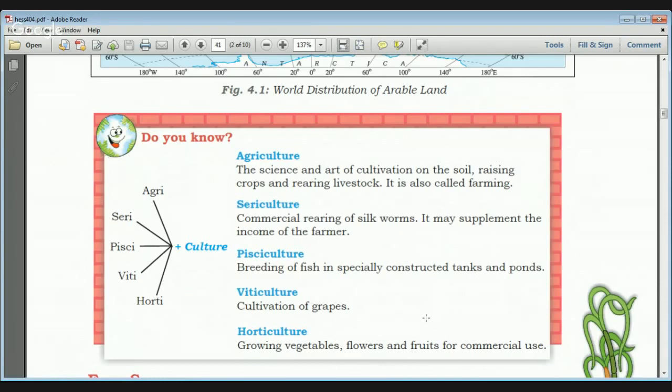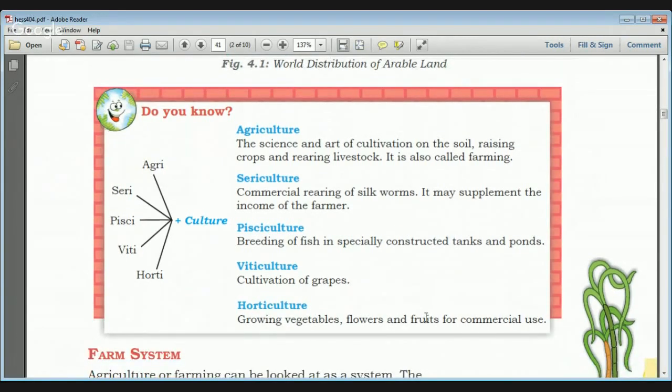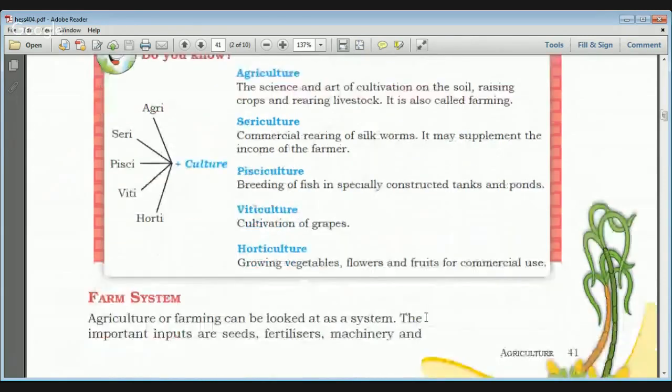Agriculture means soil cultivation, it includes raising crops and rearing livestock. Sericulture means commercial rearing of silkworms, that is silk farming. Pisciculture means breeding of fish. Viticulture means cultivation of grapes. Horticulture is a combined term for growing vegetables, flowers, and fruits.